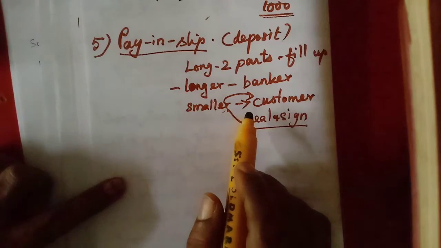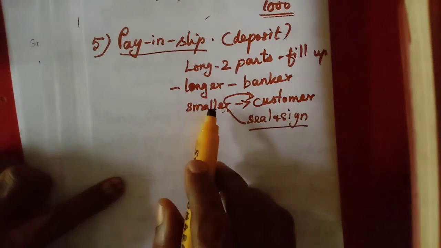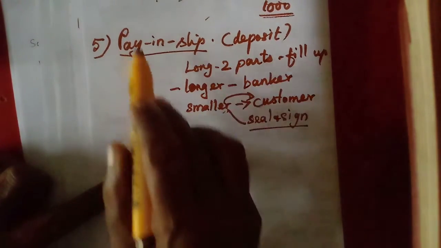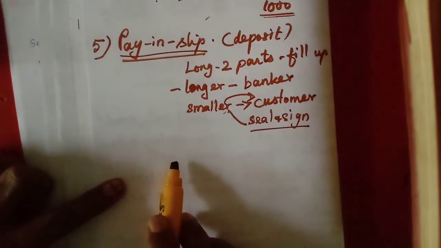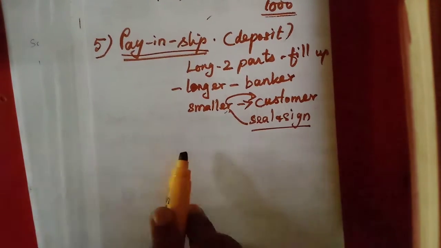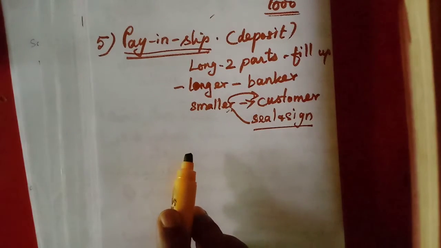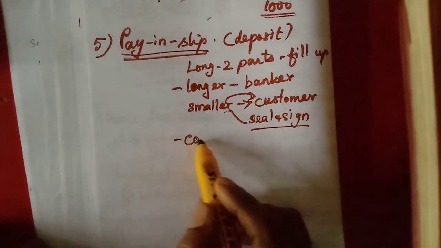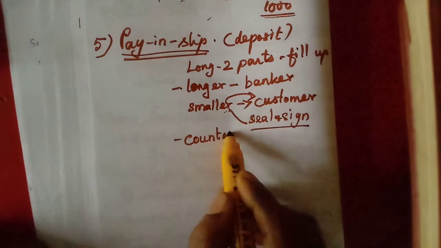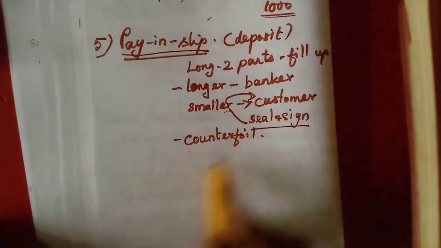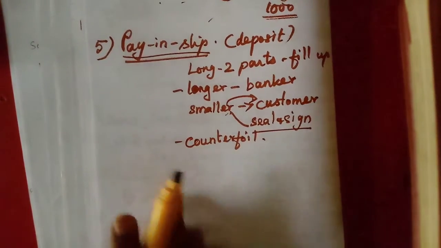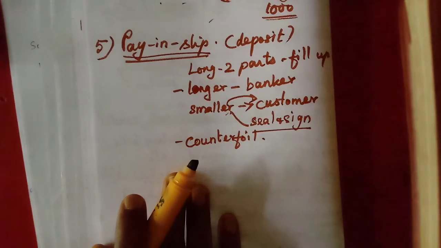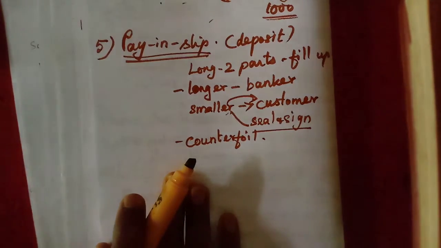If an organization is depositing money in its account, that is called pay in slip. That slip will be the remaining counterfoil. We call it the counterfoil, one small slip that we have to keep as the evidence. That is called pay in slip.